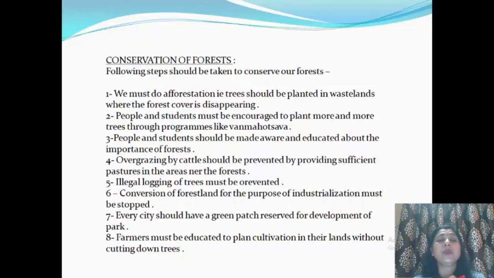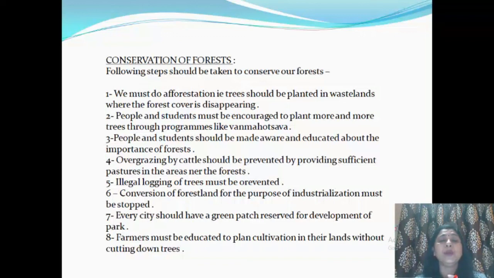People and students must be encouraged to plant more and more trees through programs like Van Mahotsav. Then people and students should be made aware and educated about the importance of forests. Now, you see in the second and the third point, along with the people, students are also taken. Why students? Because you are the future of our country. If you are taught at this level about the consequences and the steps that can be taken for conservation, that will last for a long time.